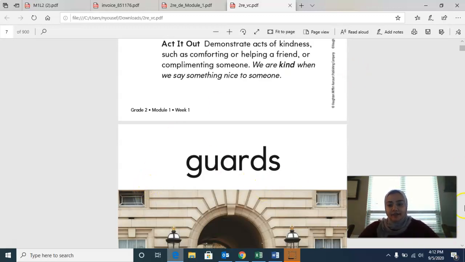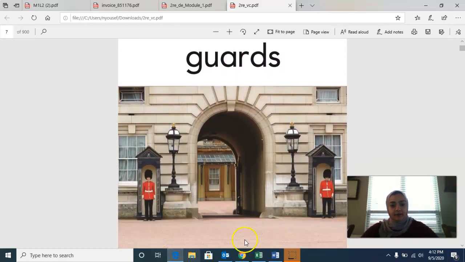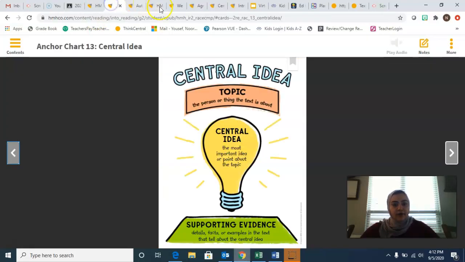All right. So now that we're done with the vocabulary, again, if you did not get that, go ahead and pause the video there. Now that we're done with vocabulary, what we're going over, our main idea for this story, is the central idea. So what is the central idea? Another word for central idea is main idea. So main idea, what the story is about, right? So the main idea is what is the story talking about, right? What is this a story about?